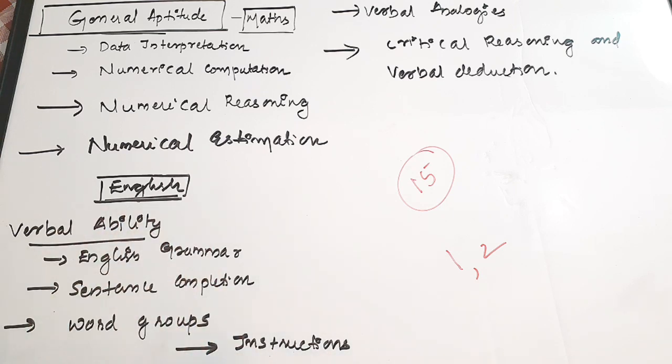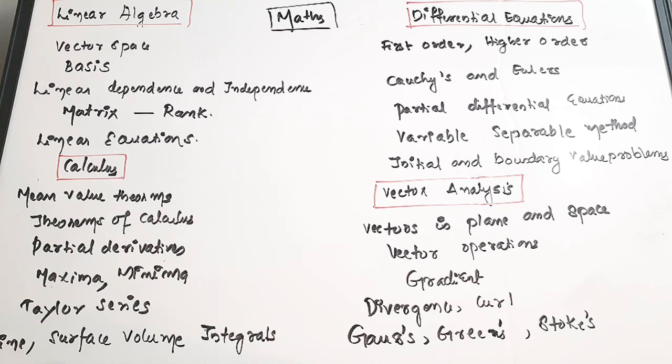Okay, so next we are going to see the important areas and topics you have to prepare for engineering mathematics. We are going to see the most important topics and subjects of engineering mathematics for GATE 2021 electronics. It is also common for mostly all branches. So in engineering maths, the important subjects or chapters are linear algebra, calculus, differential equations and vector analysis. There are also other chapters we'll discuss next.